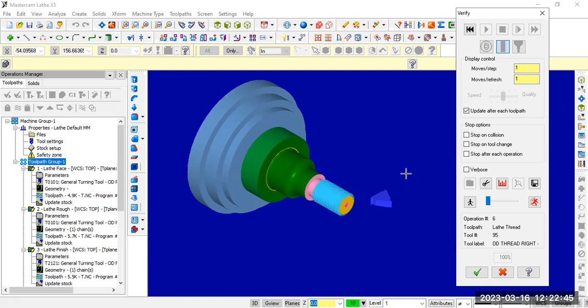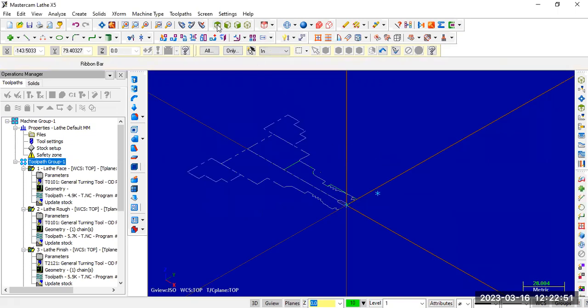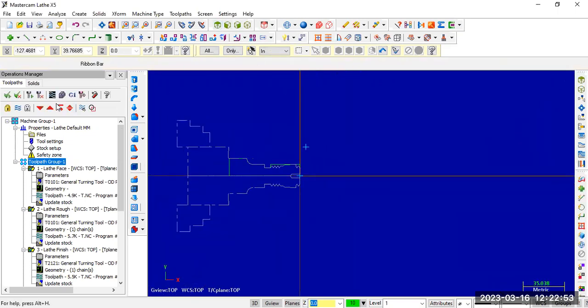After completion of all the operations, if I want to generate NC code, simply in the operation manager itself, you can observe the G1 symbol.